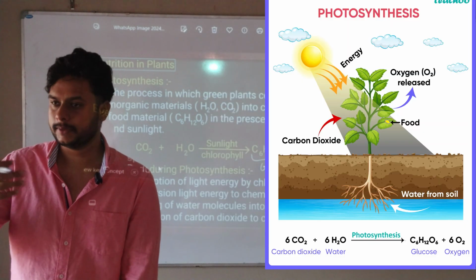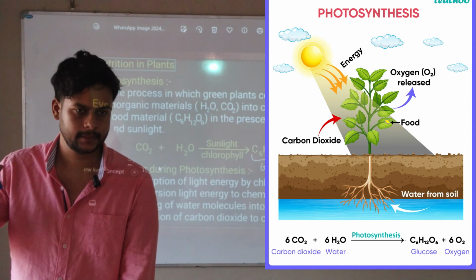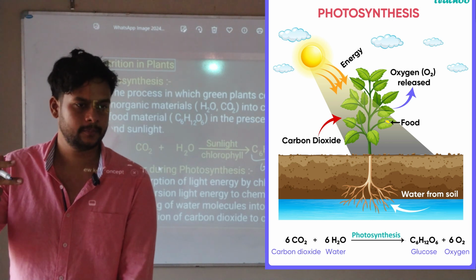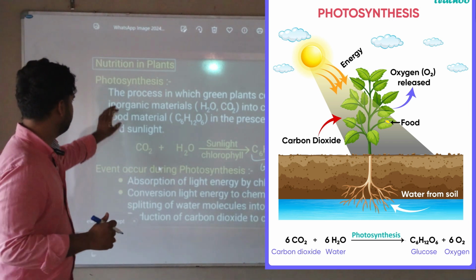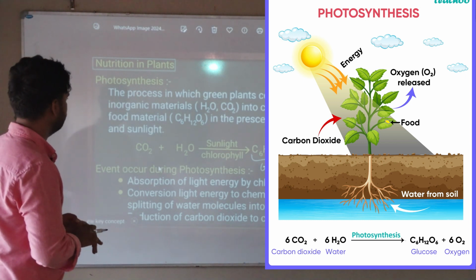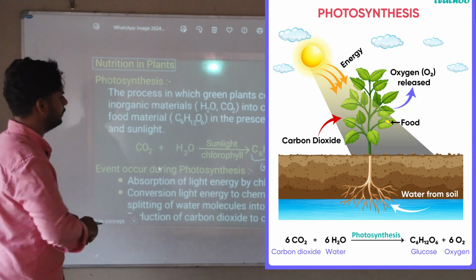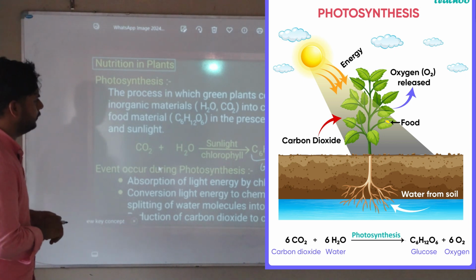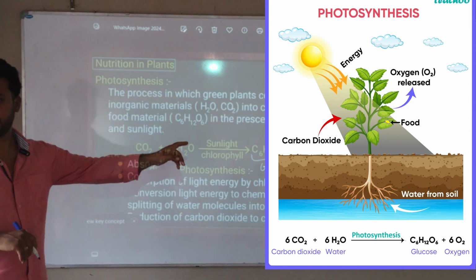Okay. So then carbon dioxide should be taken in, and water should be given to that. Water, carbon dioxide, and light. These three are the most important. These are the inorganic things. Okay. Read this. Photosynthesis. The process in which green plants convert simple inorganic materials H2O, CO2 into complex organic food materials, C6H12O6, in the presence of chlorophyll. Correct. So you should write in the presence of chlorophyll.